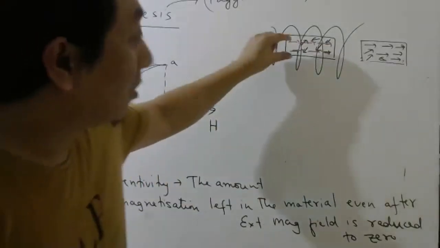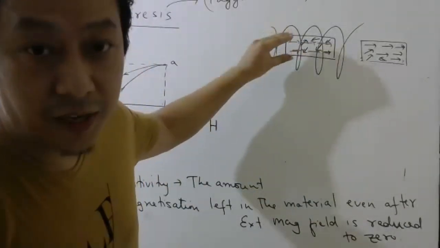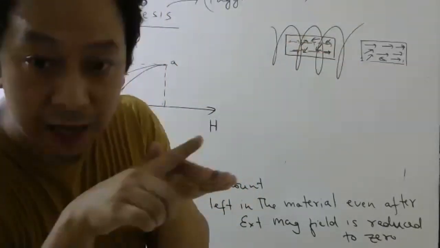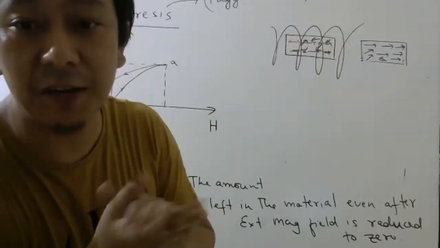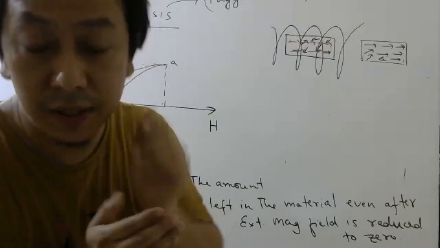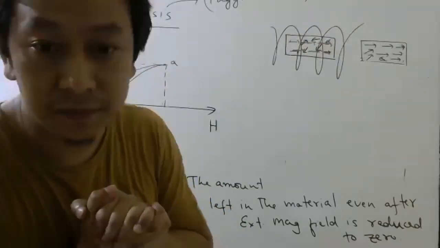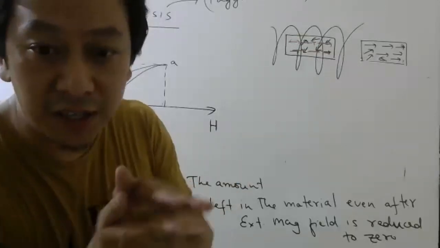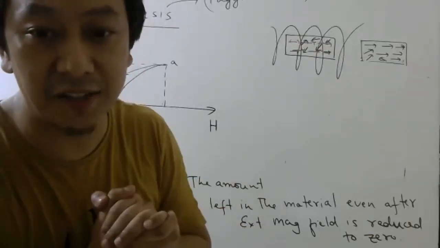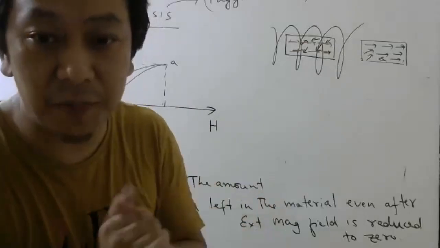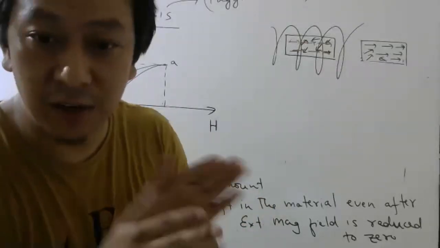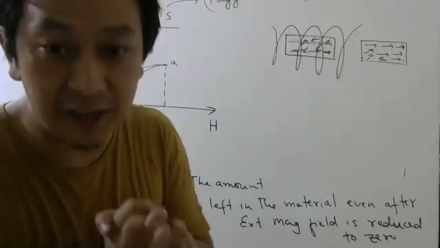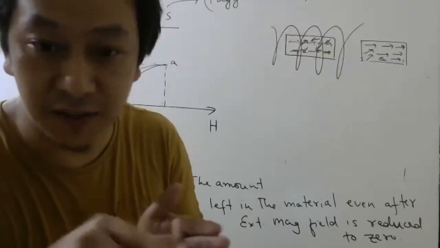Hemant, listen carefully. Initially the dipoles are in the same direction or random direction? Hemant, initially the dipoles are oriented in the same direction or random direction? Because of the temperature, I told you they will always be in what direction? Random direction or same direction? Random. So total magnetization was zero, right?